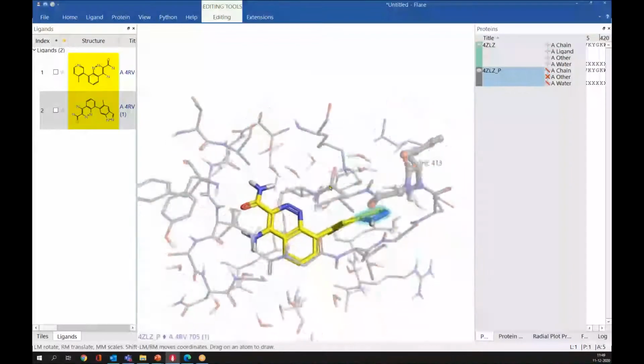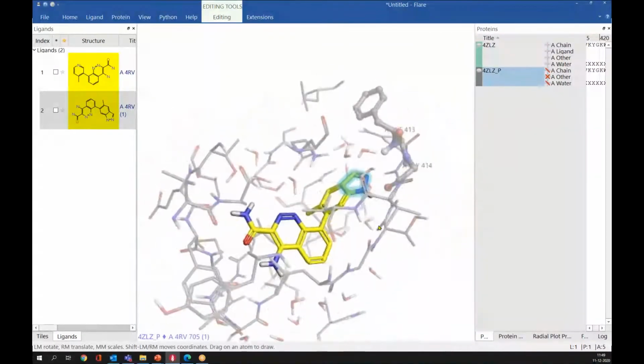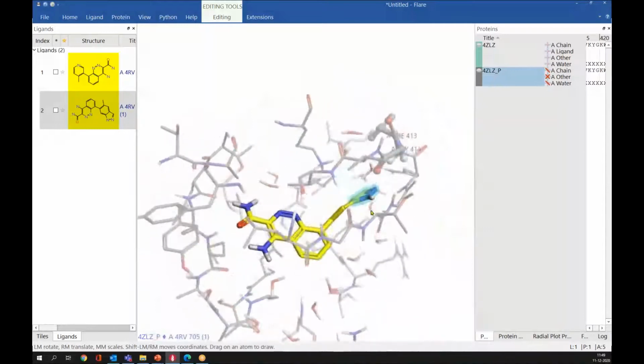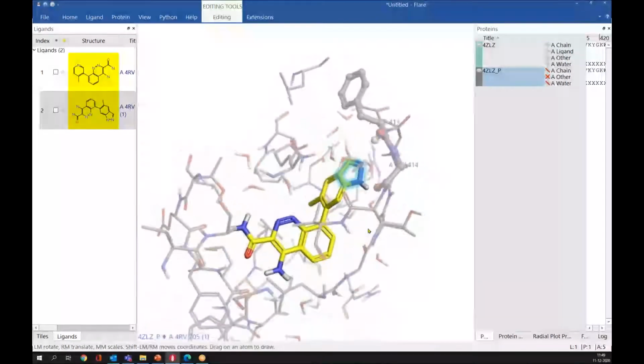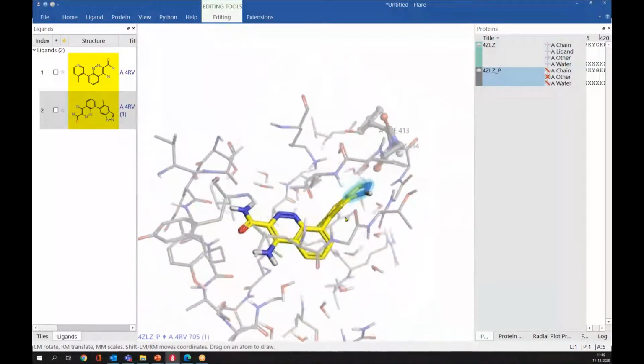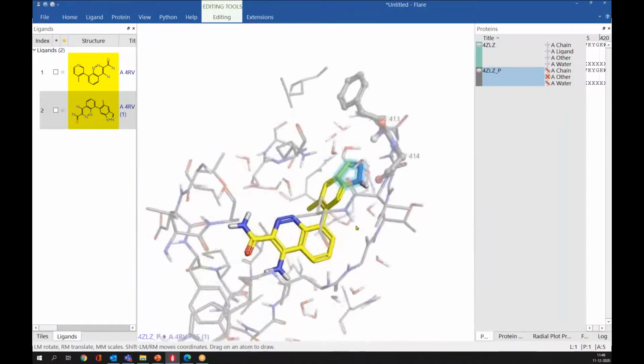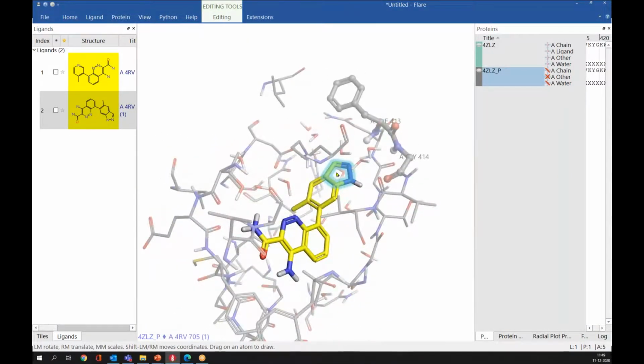So if you see this particular part, we are not getting the correct geometry for this. Ideally, it should be planar. And why are we not getting the correct geometry for this part? Because if you see the protein active site, we have a water molecule here, and due to the steric clash with this water molecule, we have got this distorted geometry for this particular part.